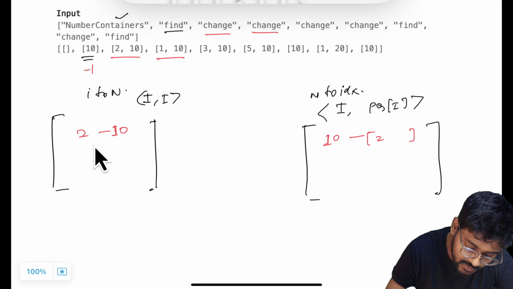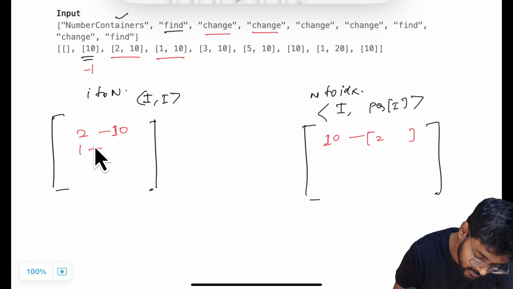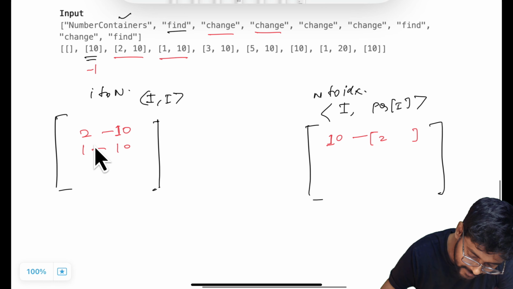Let's go to the next query. Next query is change the value at index 1 with value 10. Okay, this is something I did. The 10 value is already present. I'll just insert in that priority queue.